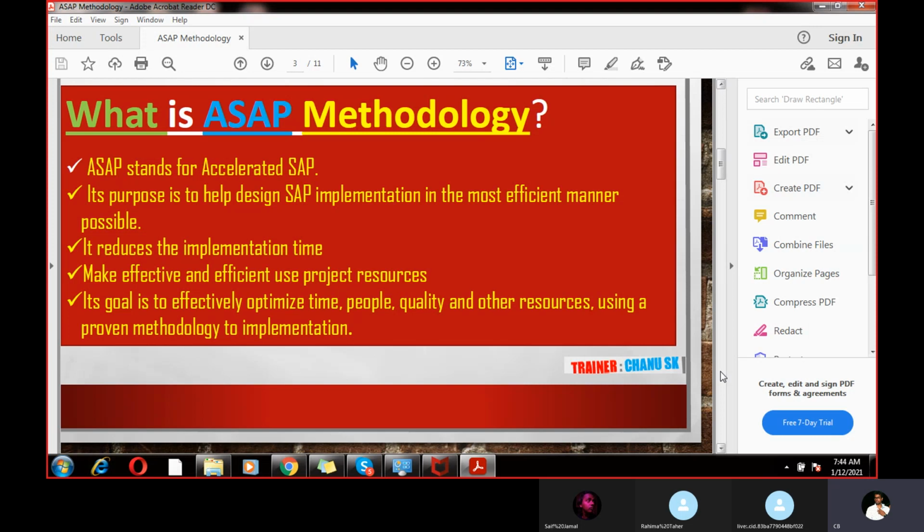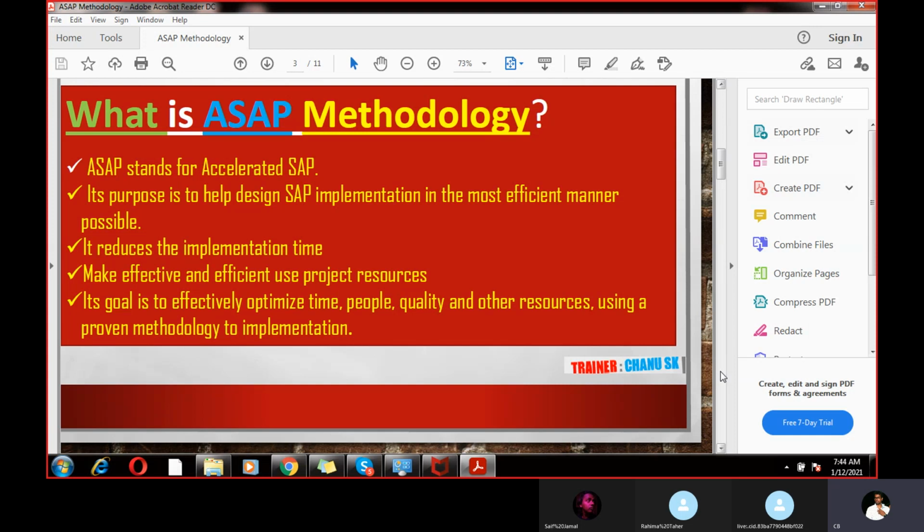Without adopting this methodology, it may take more time. That is the reason companies adopt this methodology: to do the process in the most efficient, effective manner, and in a very detailed manner. So it actually reduces your implementation time.